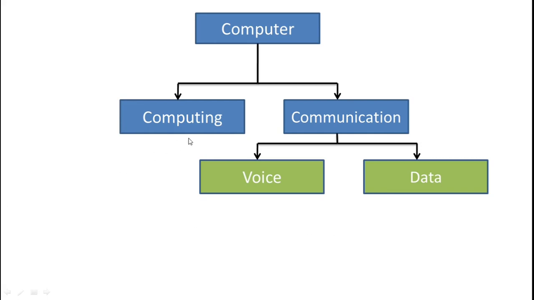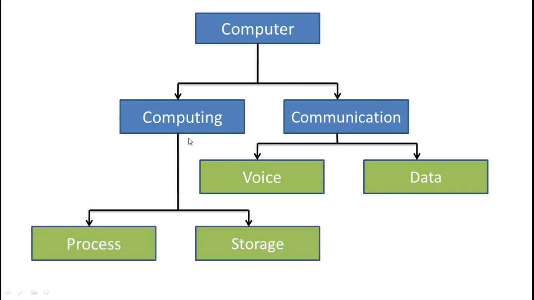Second part, that is computing. It is a common part, we all know very well about process and storage. Whenever we make any type of program, we are writing algorithms, a set of instructions. According to these programs and instructions, the computer performs the task. This is known as a process. And another is storage. After completing our program, we store it in the secondary memory. This is known as storage.